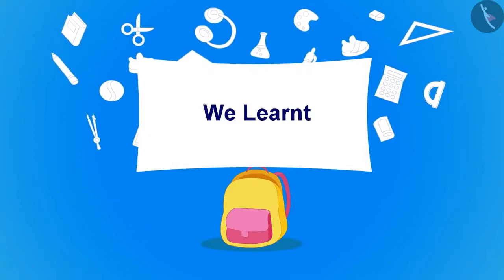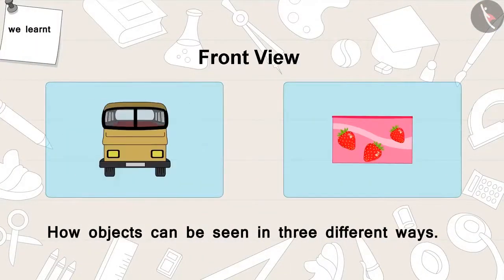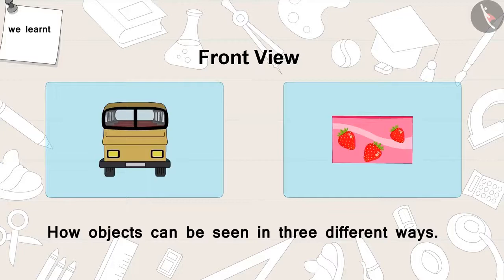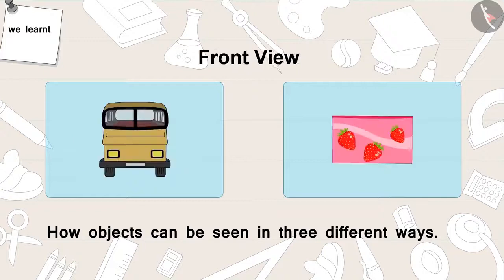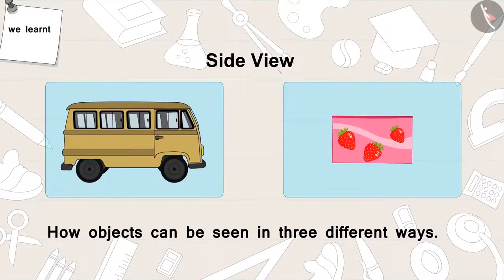Children, in this part we learned how objects can be seen in three different ways: from above, top view, from front view, and the side view. In the next video, we will learn more about this with the help of some interesting examples.